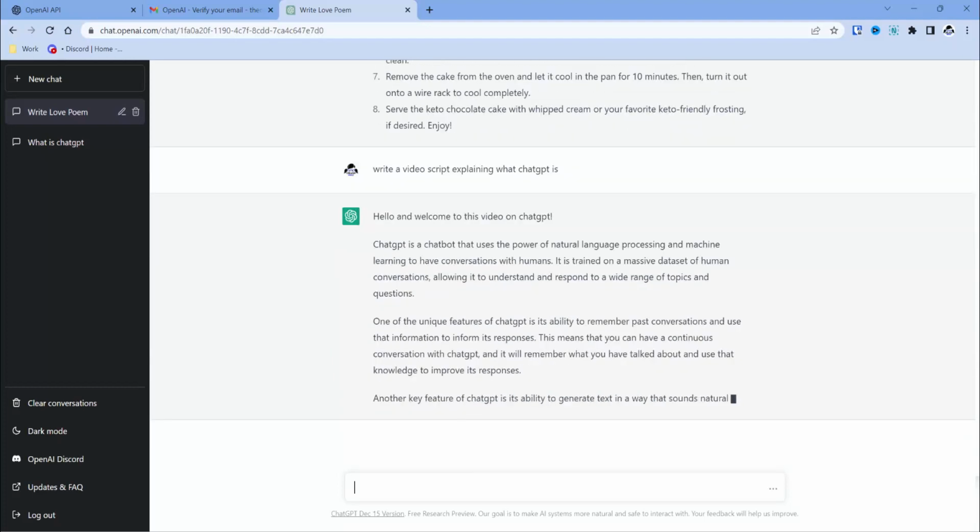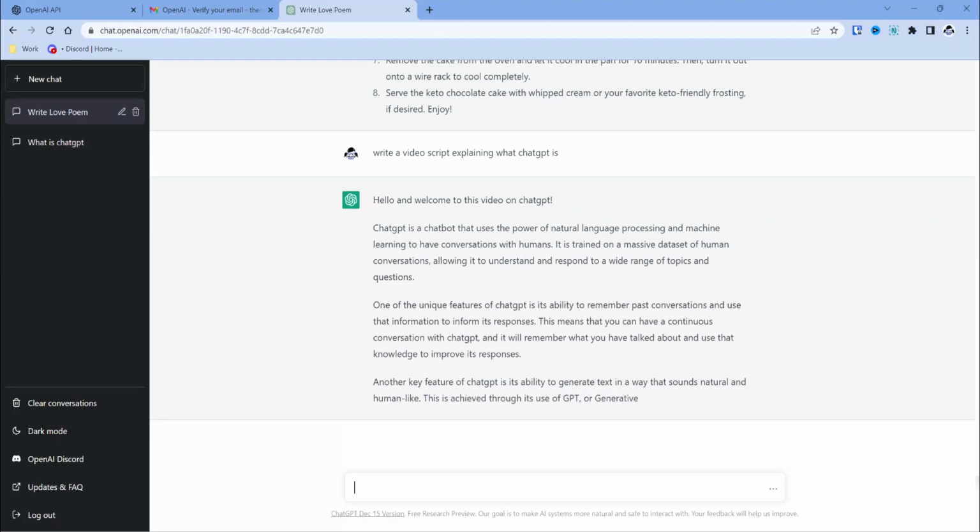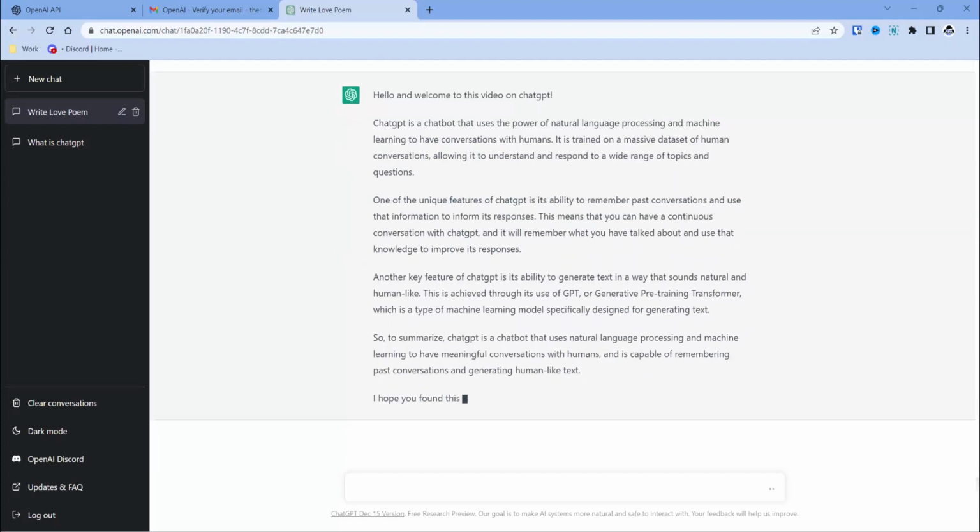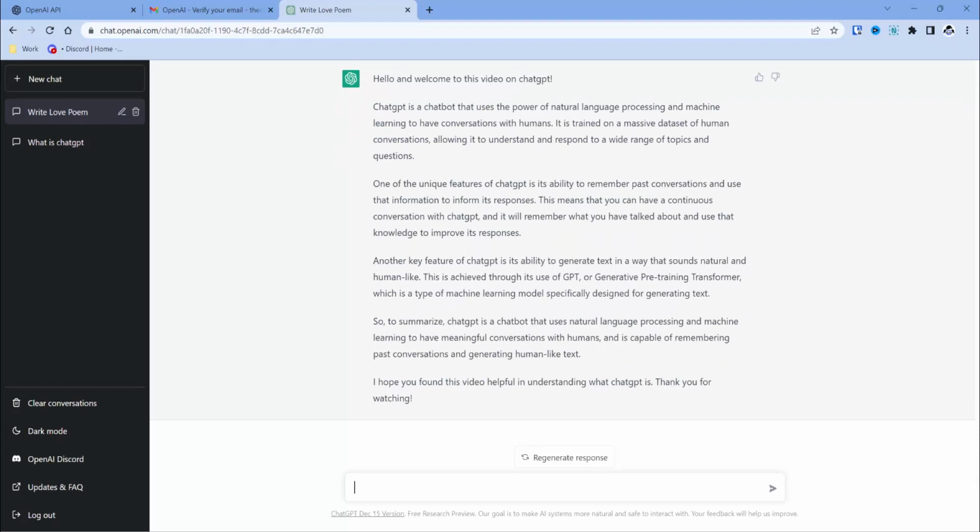This will probably revolutionize a lot of things that we're doing. I really believe that using this tool just to find information is going to be much better than Google.